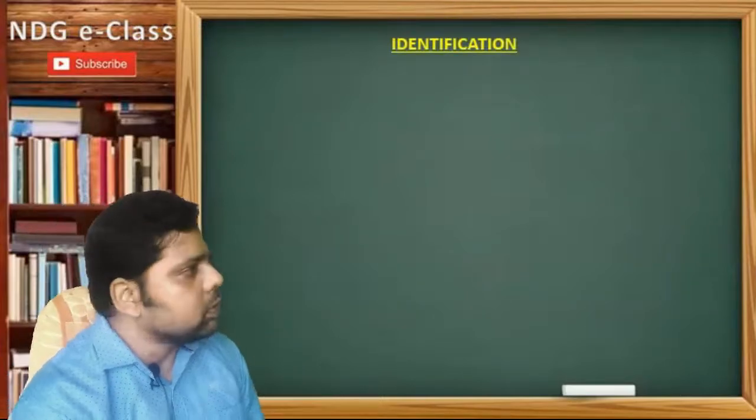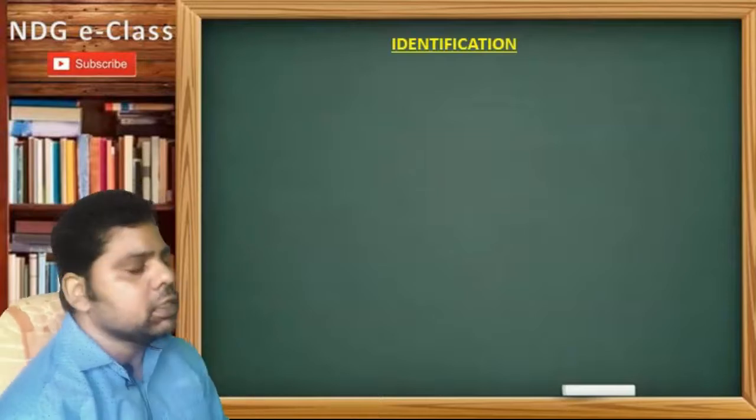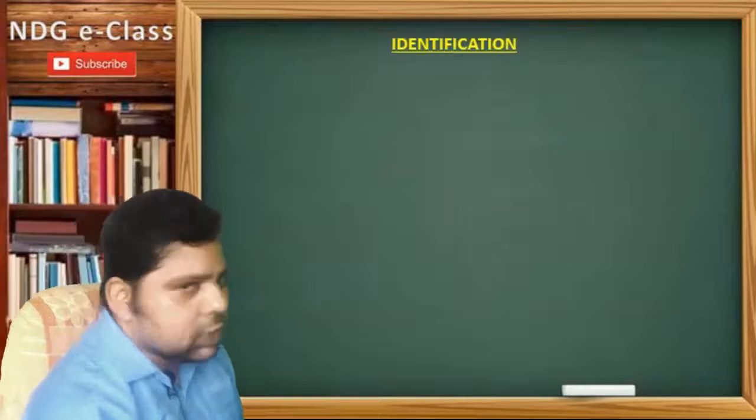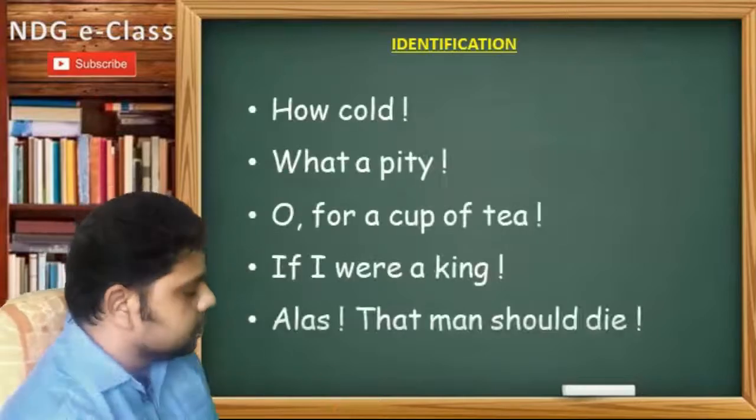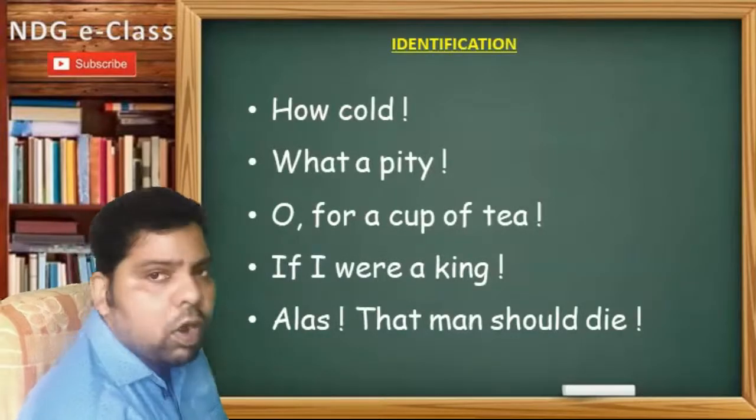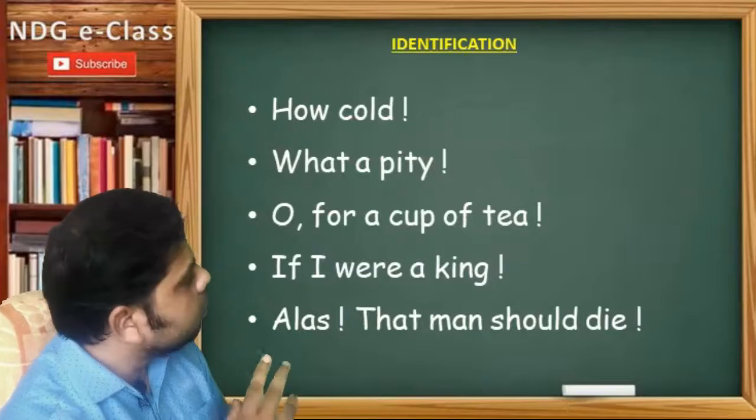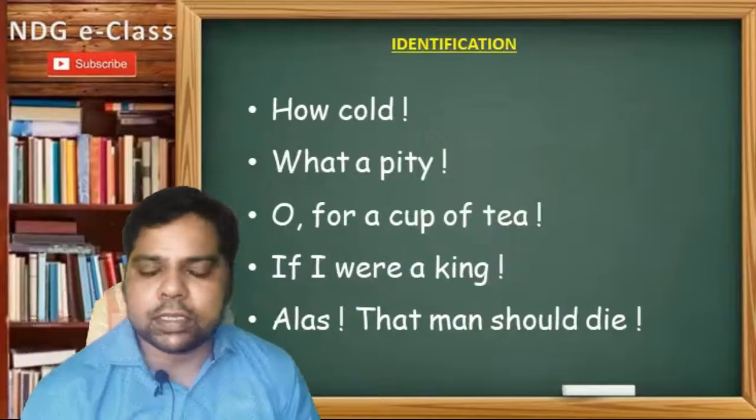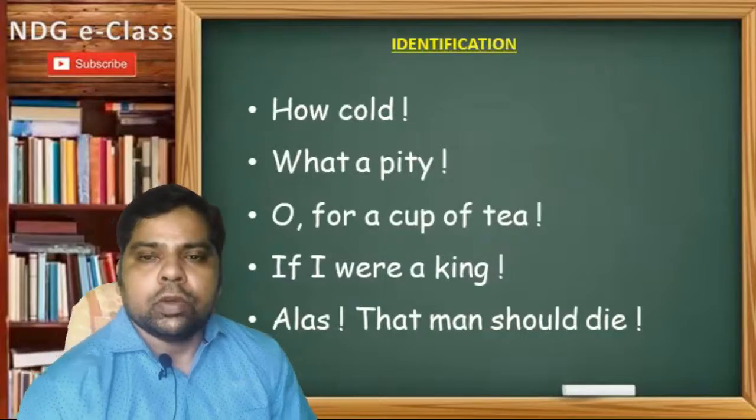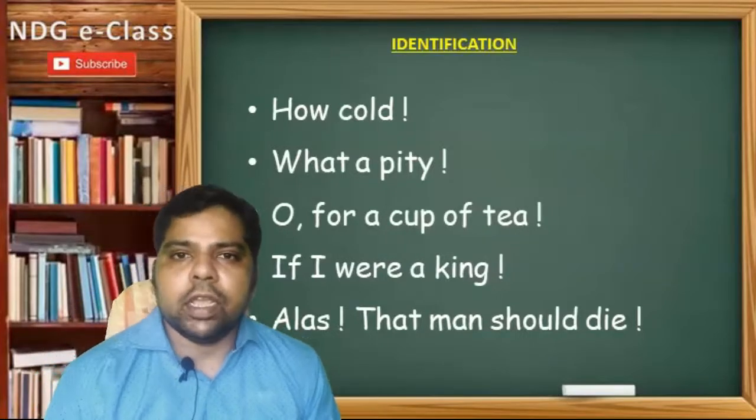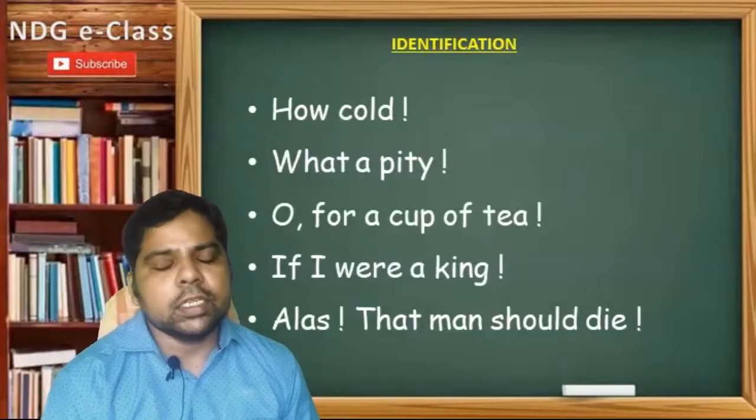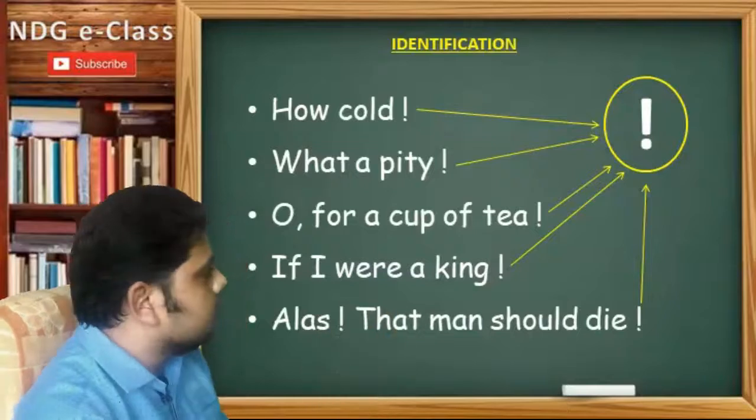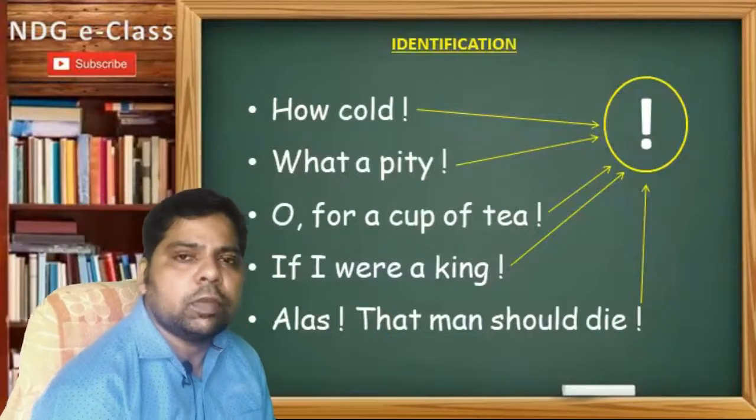Let's identify the exclamatory sentence. Here are a few examples: How cold, what a pity, oh for a cup of tea, if I were a king, alas that man should die. So there are 5 sentences here. In these sentences you can find a common theme. Every sentence contains a mark. This is called an exclamatory mark. So this is the key to the identification of an exclamatory sentence.